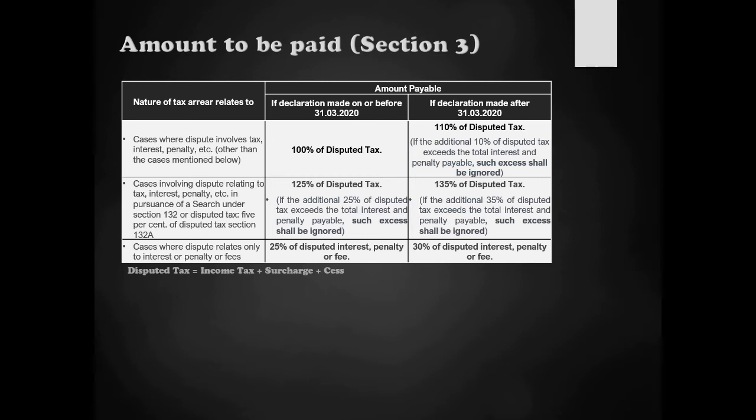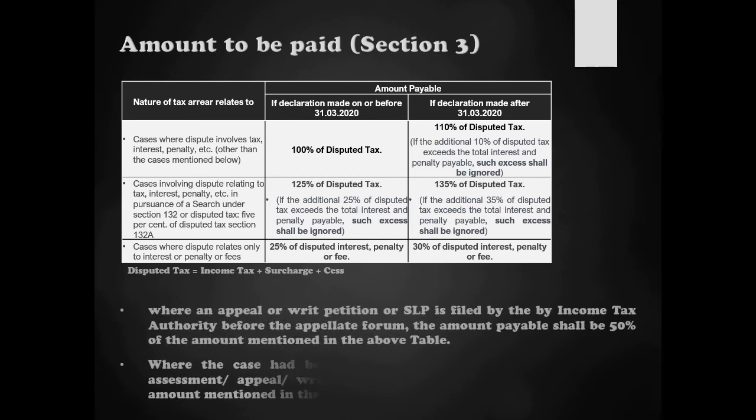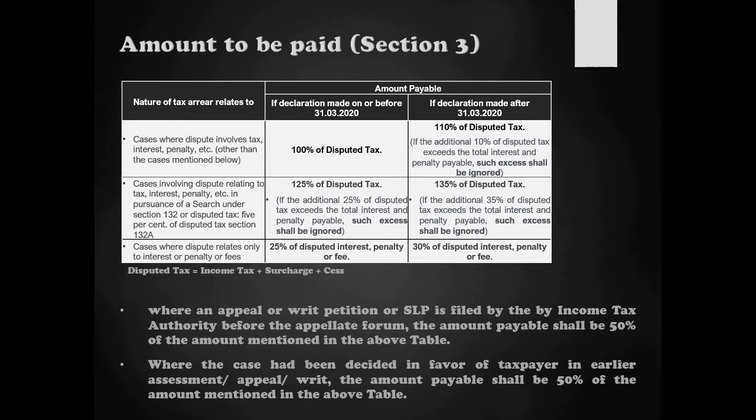Now, further to this, there are provisions which say that where an appeal or writ petition or any special leave petition has been filed by the department, by the income tax authority, before the appellate forum in respect of these cases, not the applicant, not the taxpayer, but the department, in such cases, the amount payable shall be 50% of the stated amounts. That will be the amount payable.